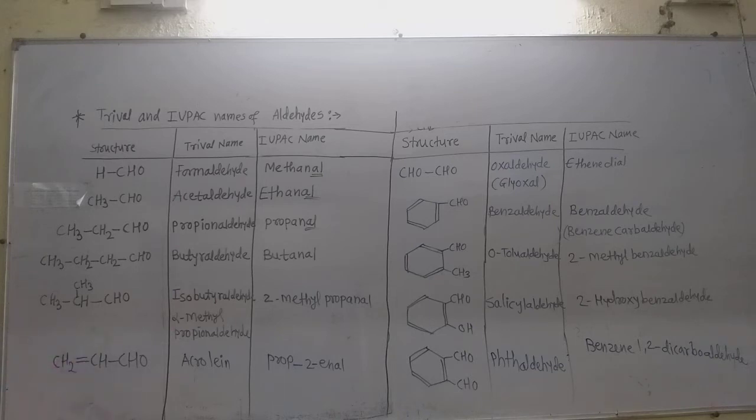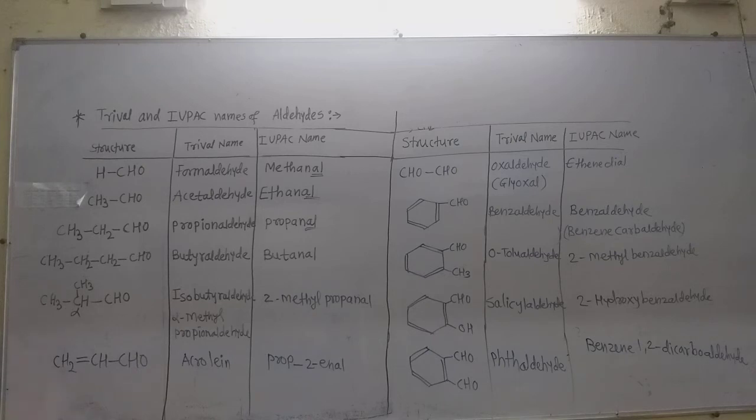It is called isobutyraldehyde. In isobutyric acid we see the COOH group, and the next carbon is the alpha carbon. At the alpha carbon there is a CH3 group. So it is also called alpha methyl, and in the straight chain there are three carbon atoms, so it is alpha methyl propionaldehyde or isobutyraldehyde, both are common names.